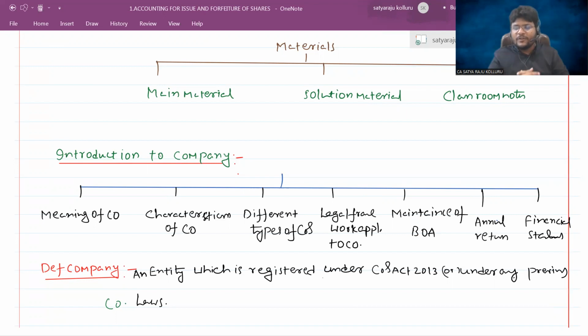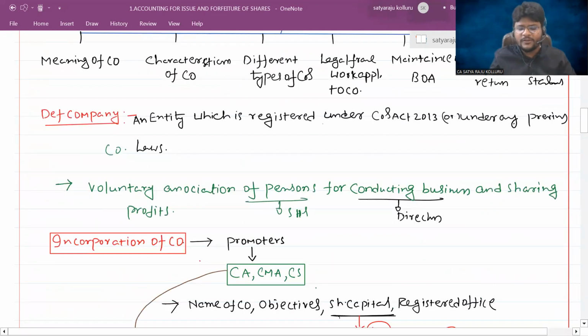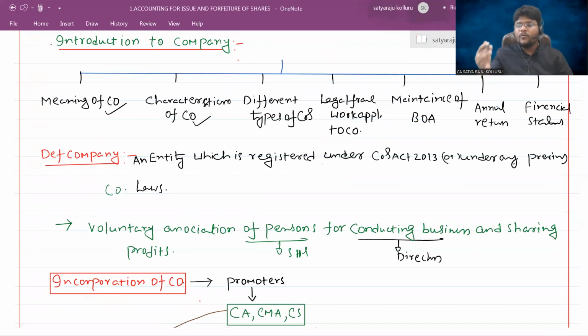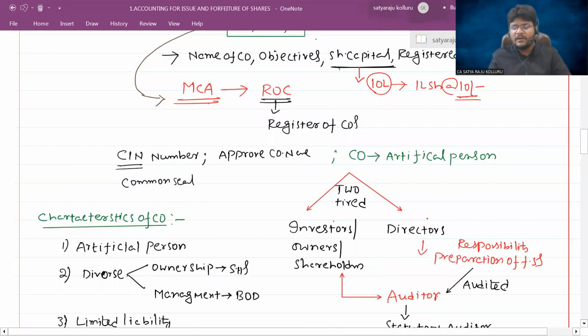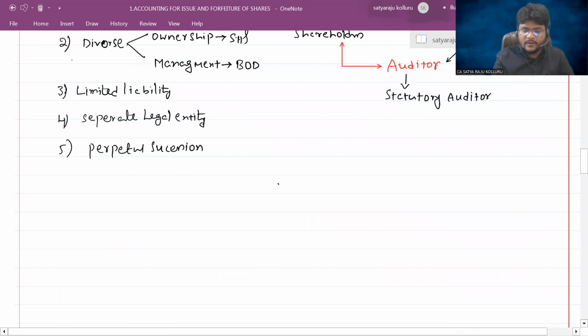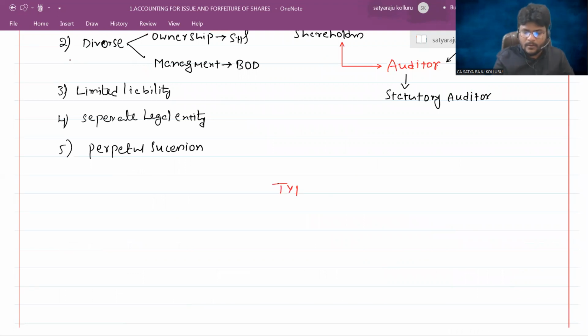So what are the different features of the company? Before moving to the other issues, the meaning of company is completed, and the characteristics of the company are also completed. Now, let me first discuss the concept of different types of companies. Sir, what are the different types of companies that exist in India? Types of companies.